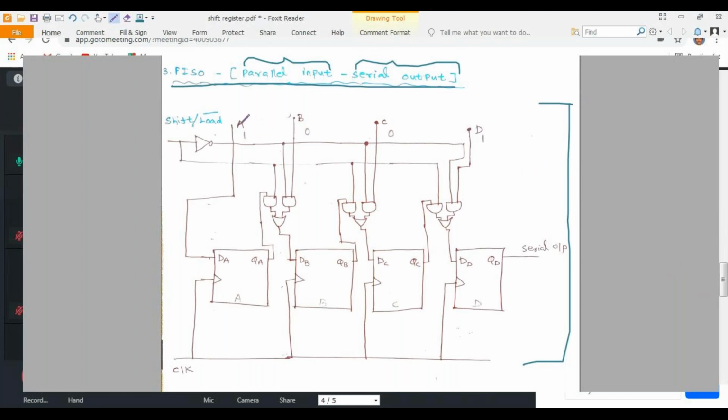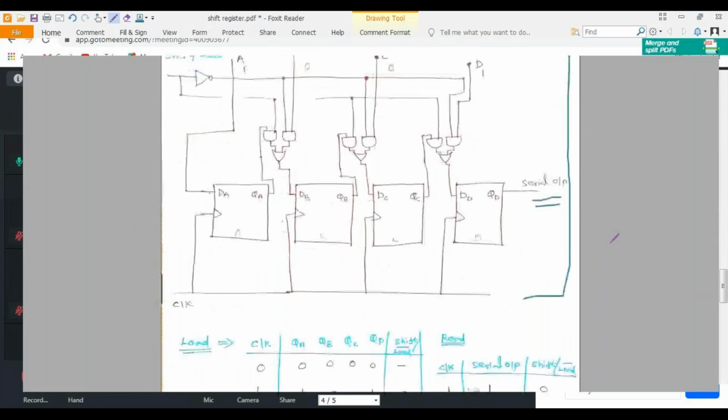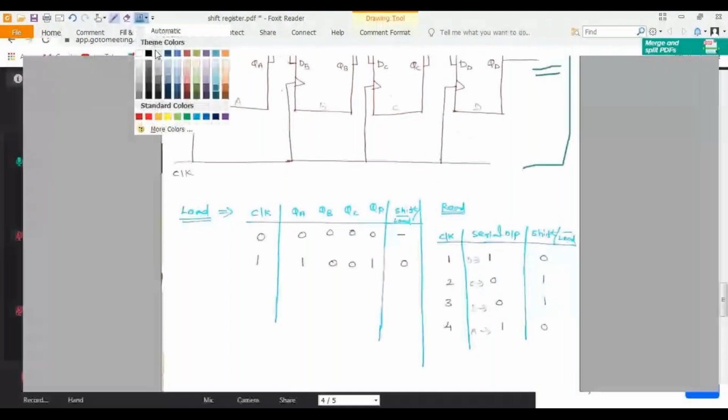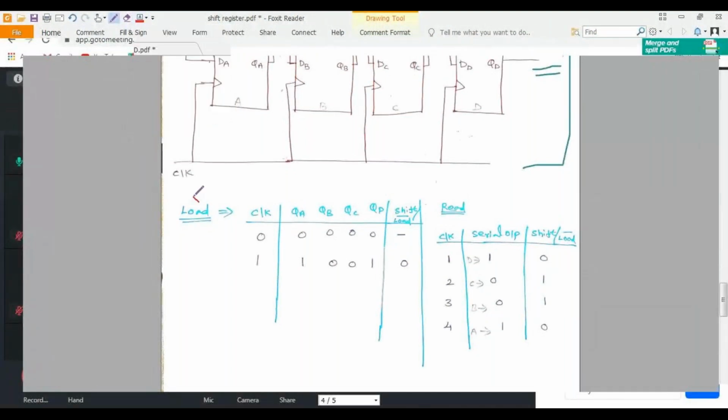Here A, B, C, D are my inputs. QA, QB, QC, QD are the output terminals of each flip-flop. Finally, I am going to obtain my overall output here, in the serial output section. So please keep this in mind. Next, we are going to see how we load our data and how we read our data.